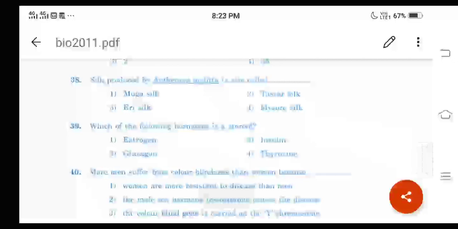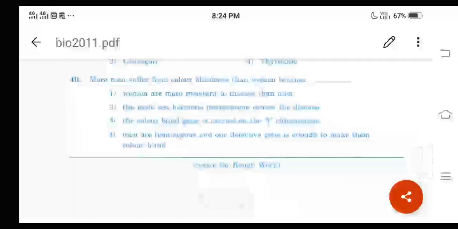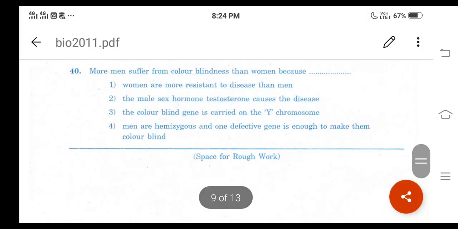Okay, and you can refer the chapter chemical coordination and integration of first PUC. Okay, and easily you will find the answer. Okay, you can also refer the page number 340. Okay, the concept is chemical nature of the hormones, right? Okay, then let us go for next question, question number 40. More men suffer from color blindness than women because,